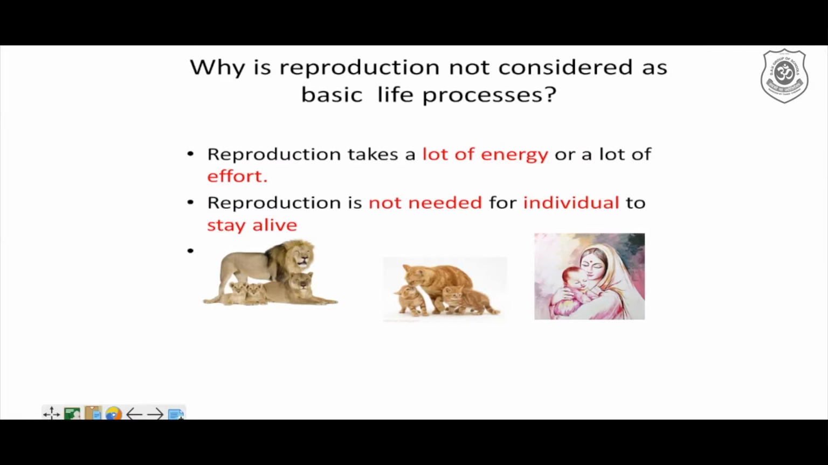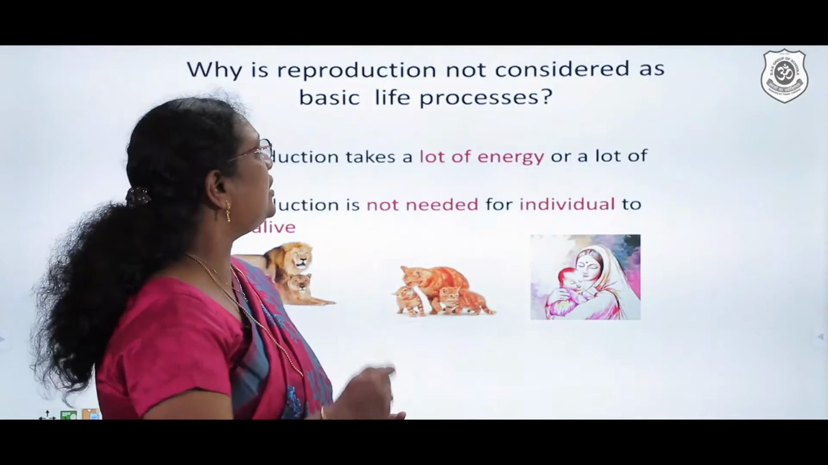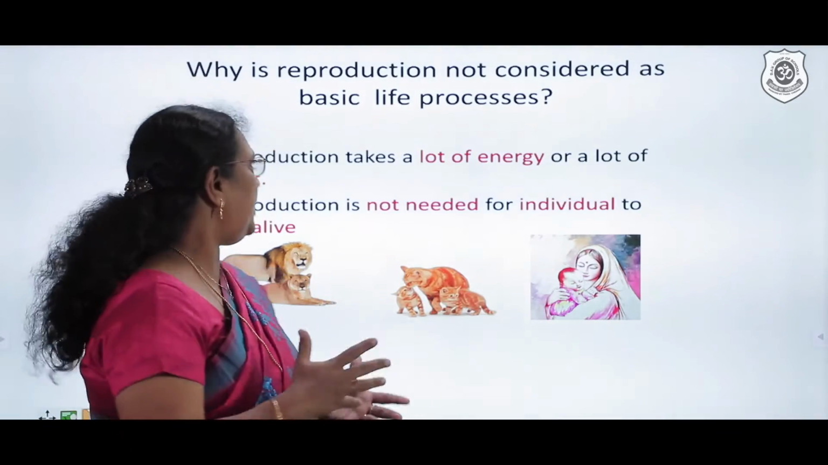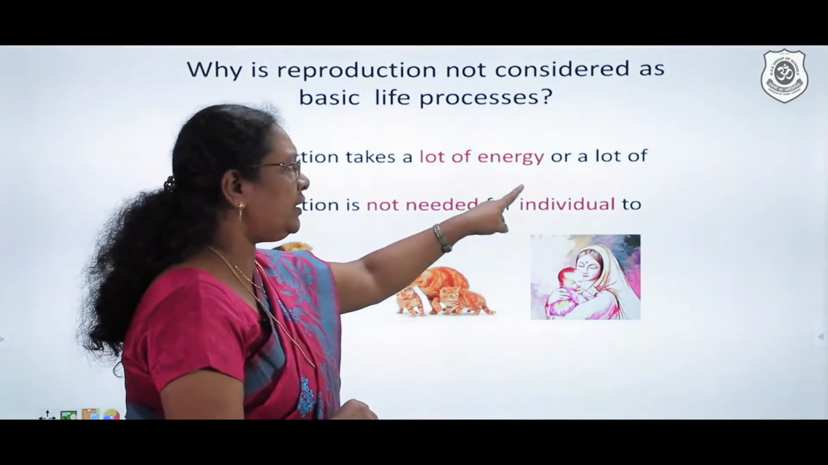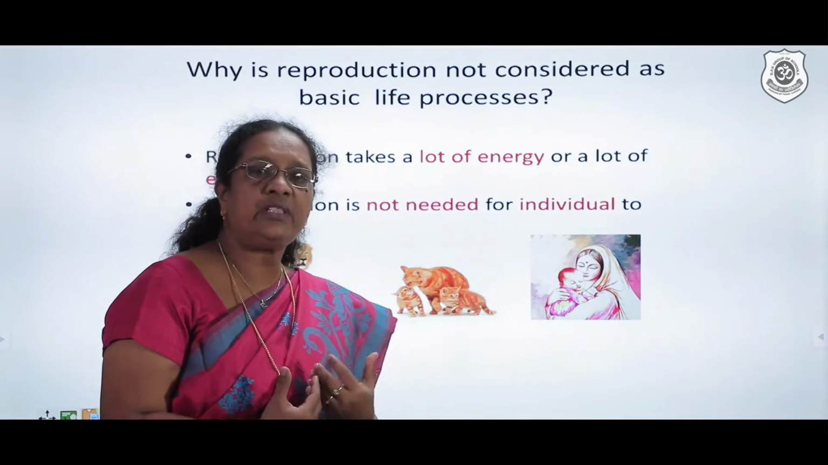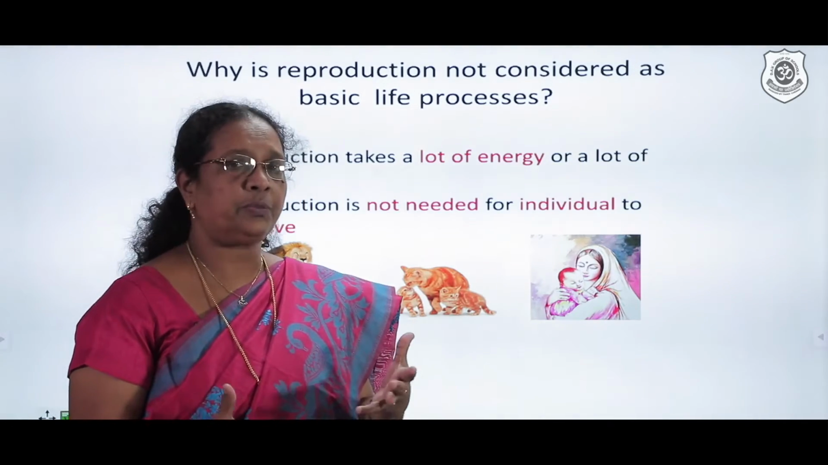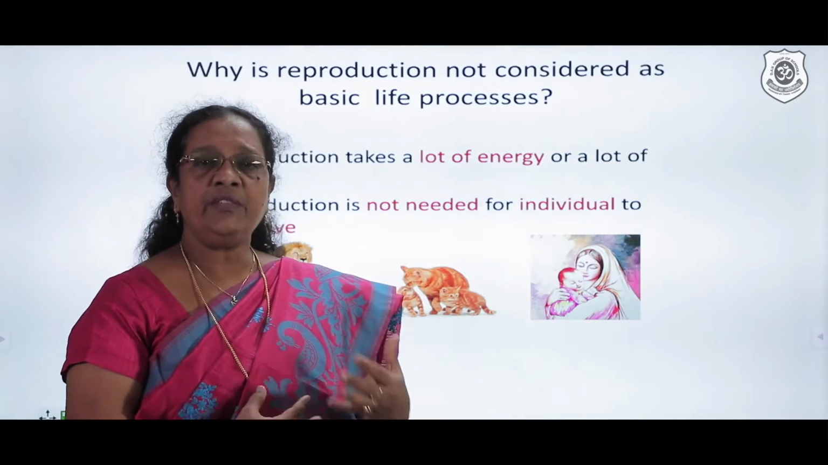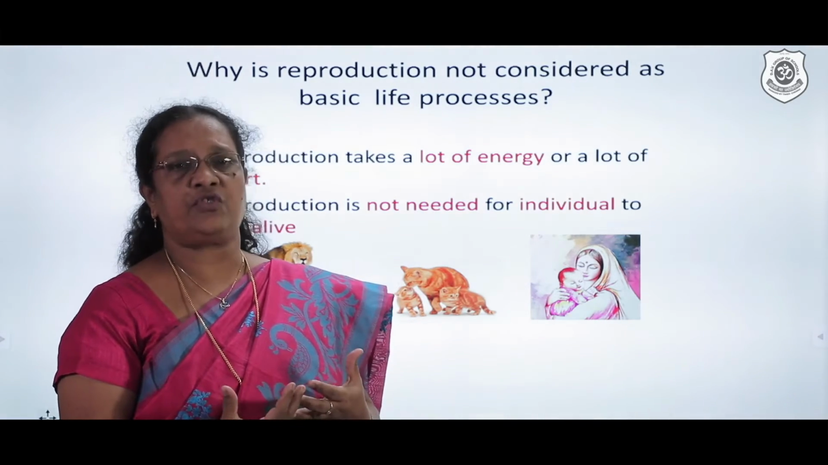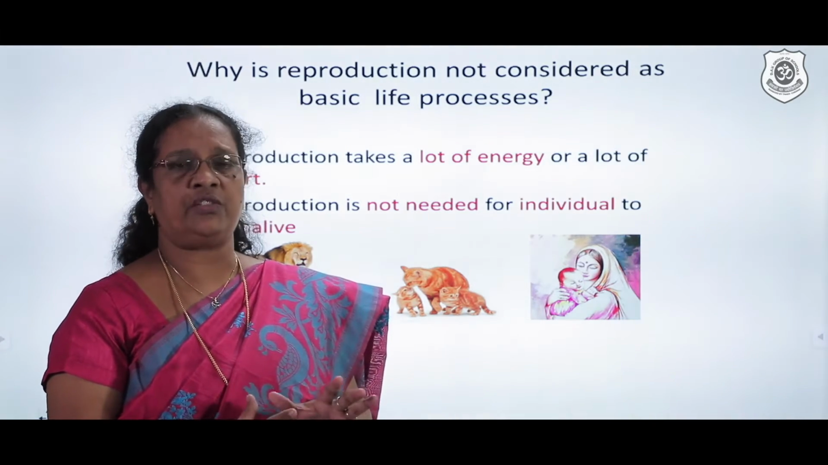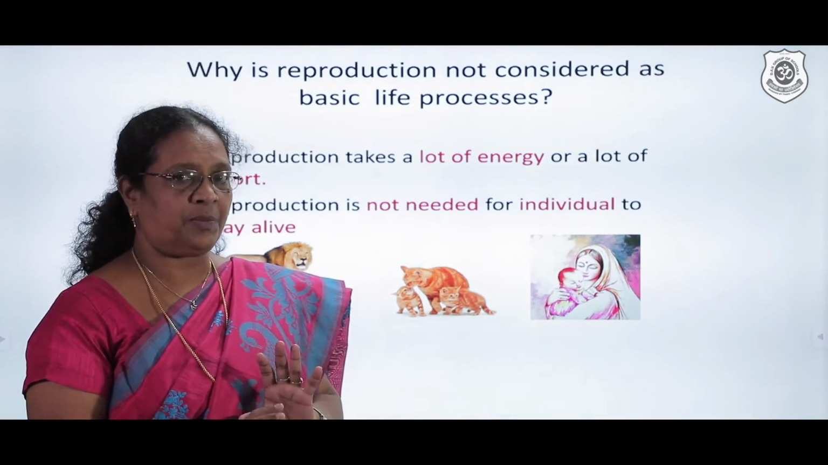Fine. If we consider this to be a reproduction process, then why is reproduction not considered a basic life process activity? There we find reproduction takes a lot of energy and also a lot of effort. Here a mother has to carry the young one in the womb over a period of 9 to 9.5 months, which needs a lot of energy. Even after the delivery, the mother has to take care of the child and nourish the child. So everywhere there is a lot of energy as well as a lot of effort that has to be put in.